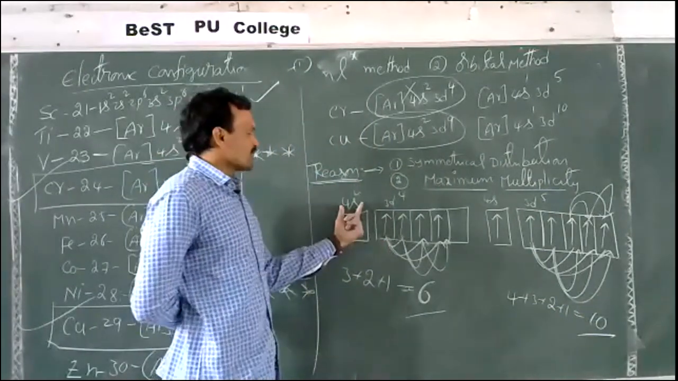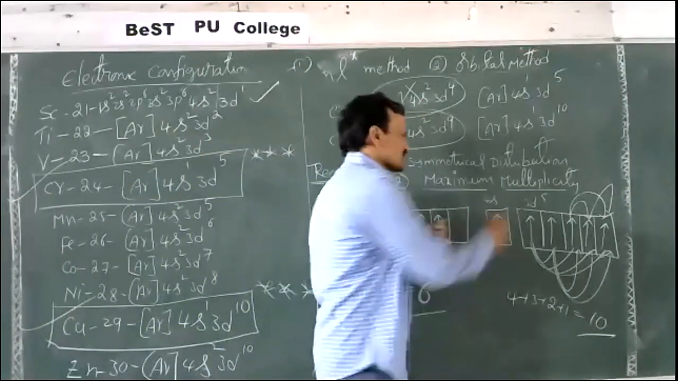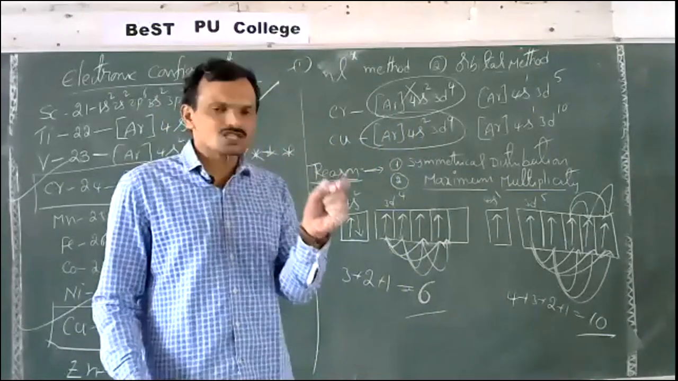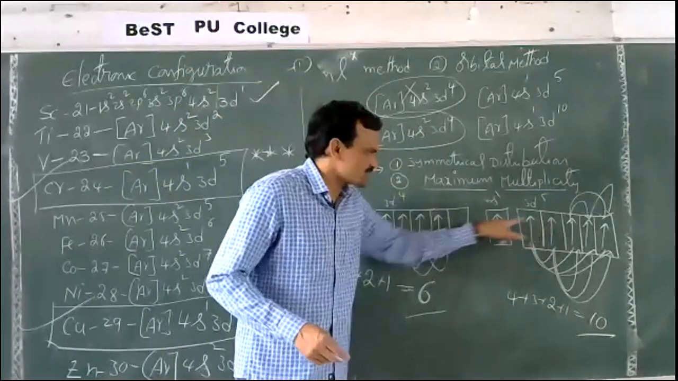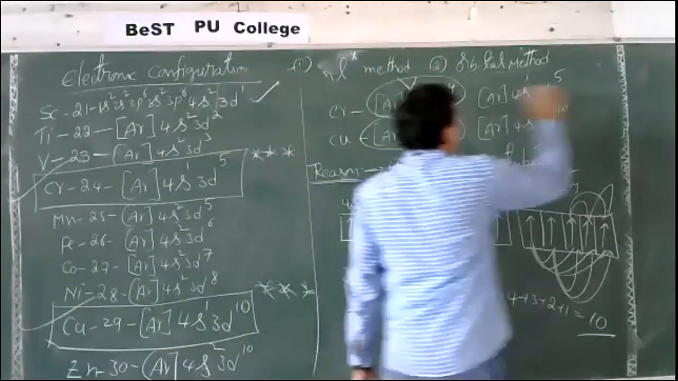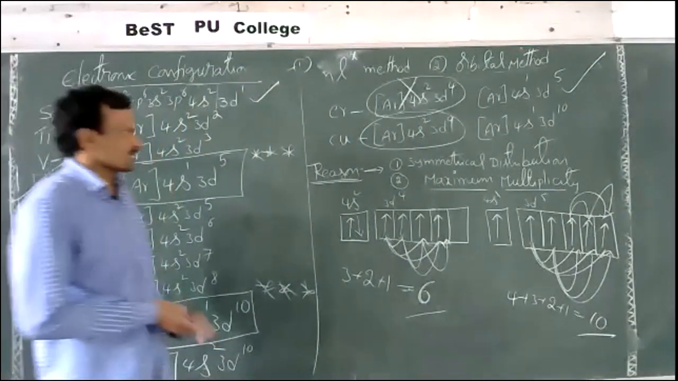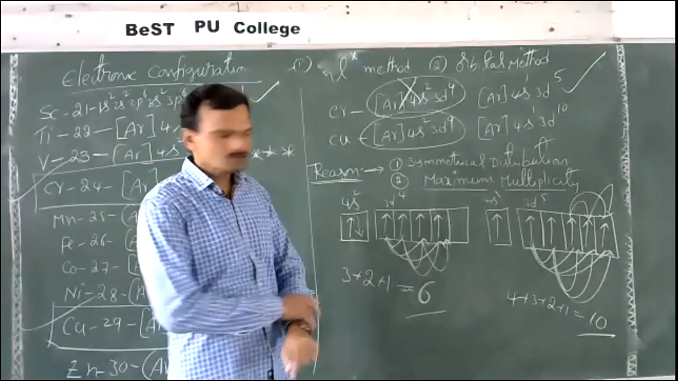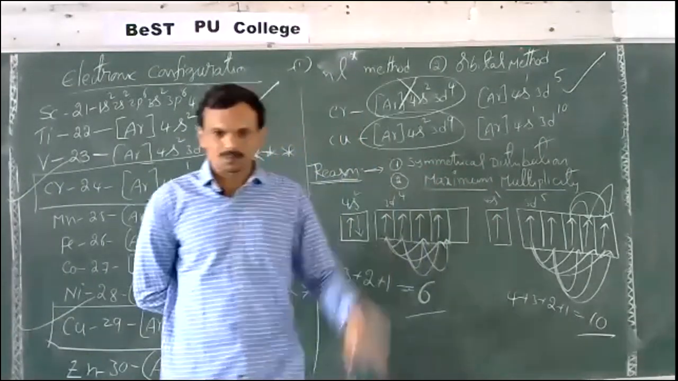That means 4s2 3d4 has more energy compared to the 4s1 3d5 configuration. Which is more stable? The configuration with less energy is always more stable. So this configuration is more stable. That's why instead of exhibiting 4s2 3d4, chromium exhibits 4s1 3d5. See once again, the anomalous configuration of chromium and copper is due to symmetrical distribution of electrons and maximum multiplicity.